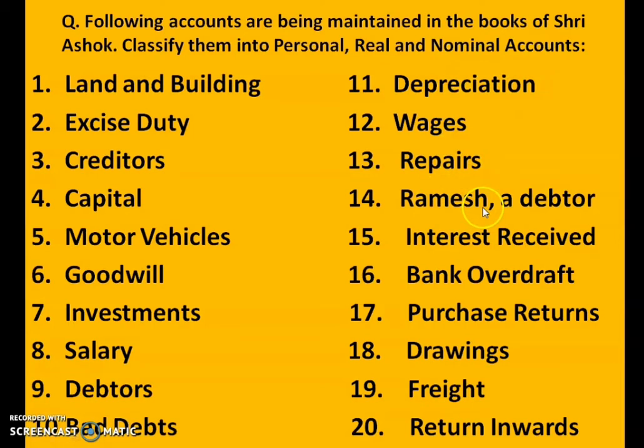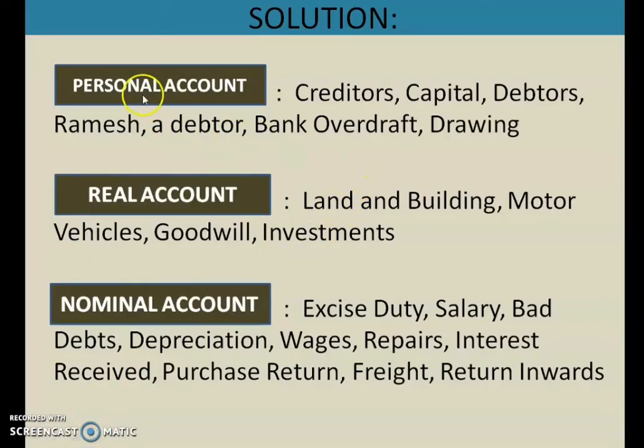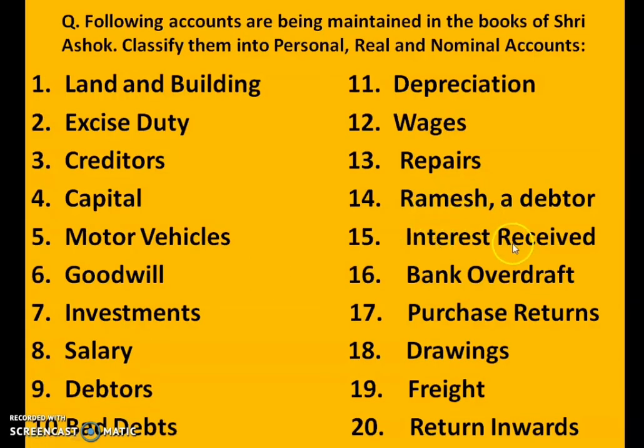Next is Ramesh. Ramesh, it is mentioned, is a debtor. So as I told you, debtor is a person from whom we have to receive the money. So that will be shown under which account? It will be shown under personal account. Name of a person and all that will be shown under the personal account. Next question is interest received. Interest received, interest paid, that is an account shown for expenses and losses or income and gain. So that will be shown under nominal account.